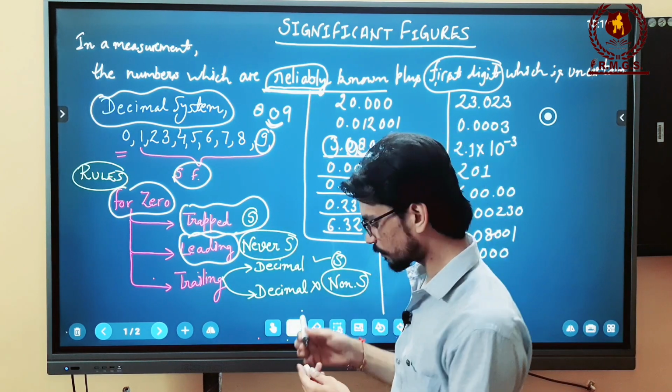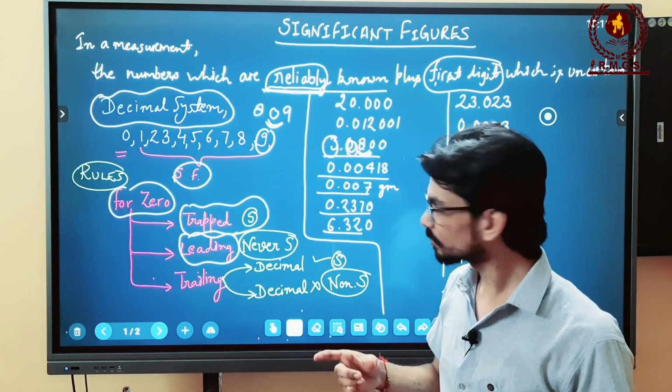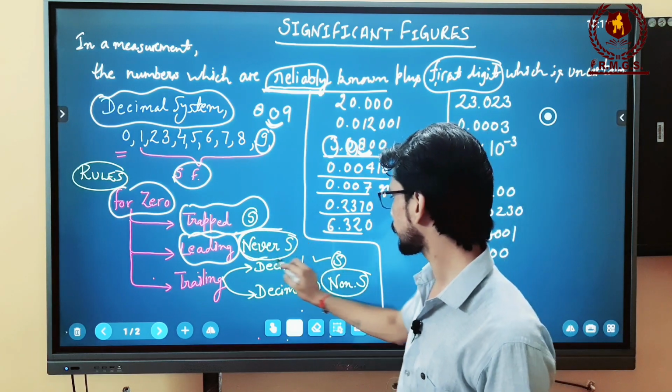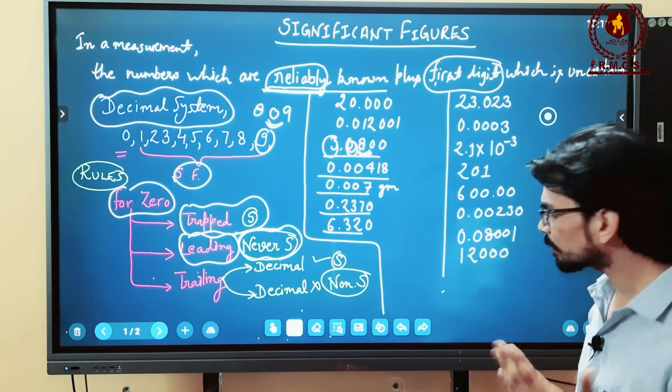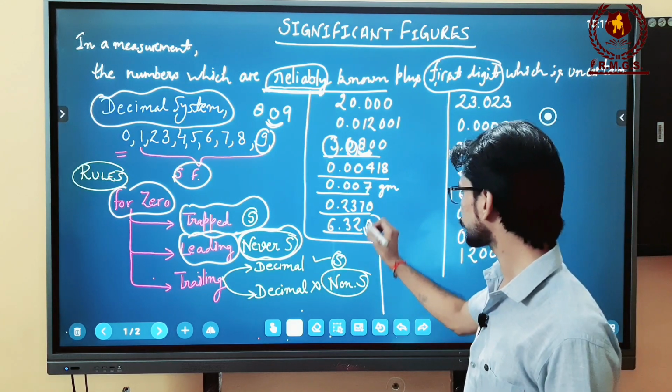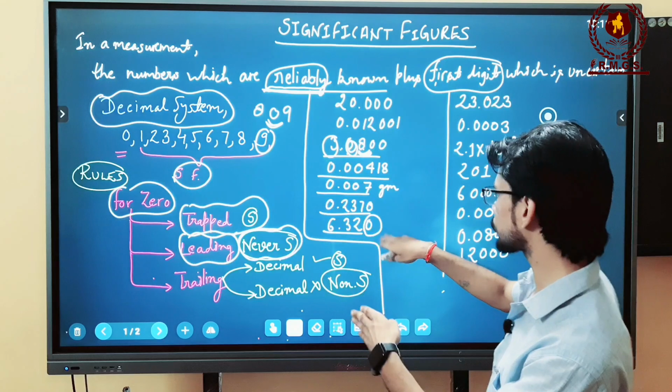So these kinds of zeros are not considered as significant figures. So this will not be considered as a significant figure. Now what about the trailing zeros? Trailing zeros are those zeros which are just placed after a particular digit, like this one. So these are the trailing zeros which are just situated after the digits.